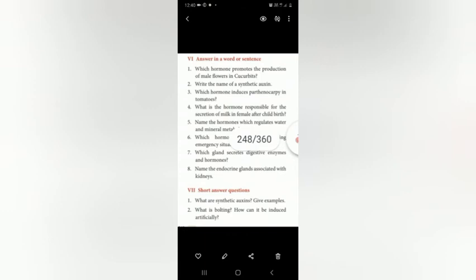Adrenaline. That's why they are asking the question: during emergency situation in man, which hormone is secreted? The answer is adrenaline.